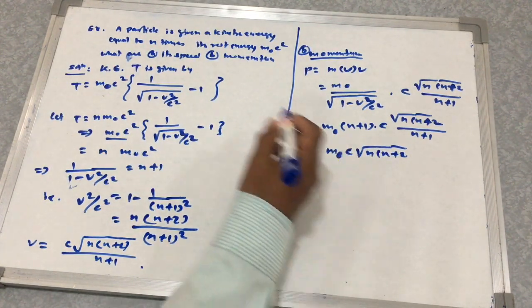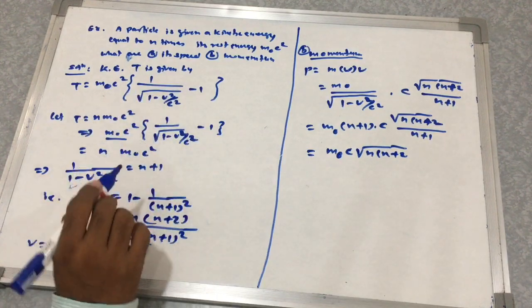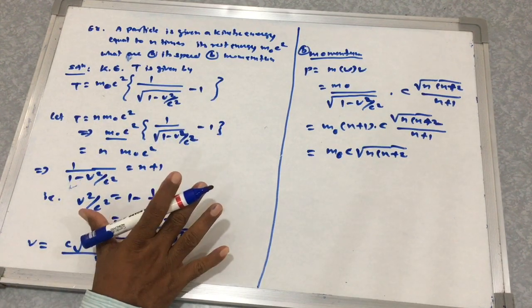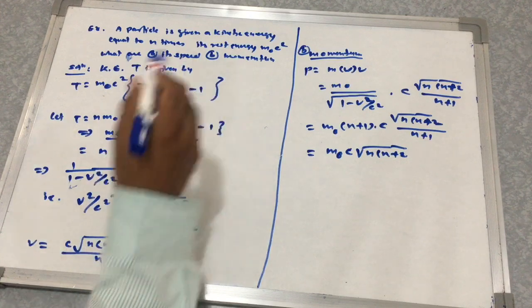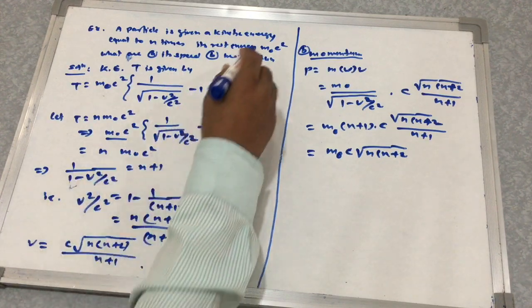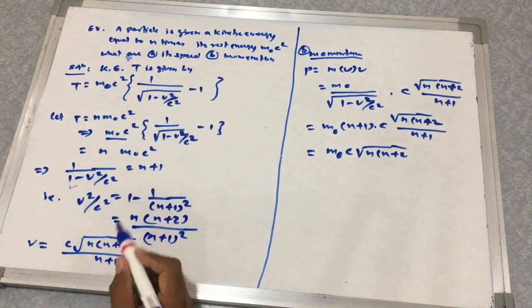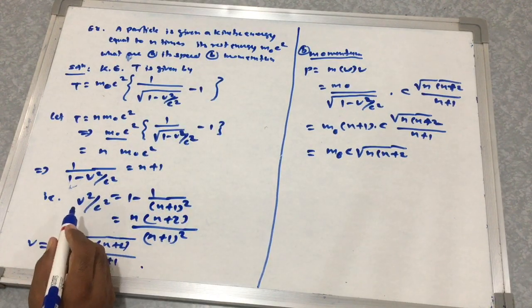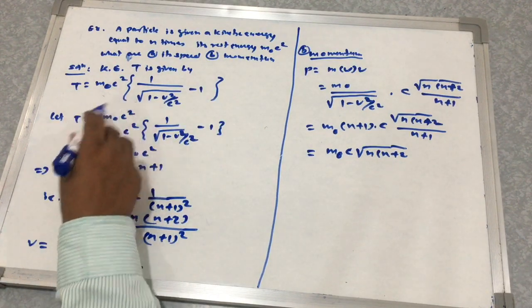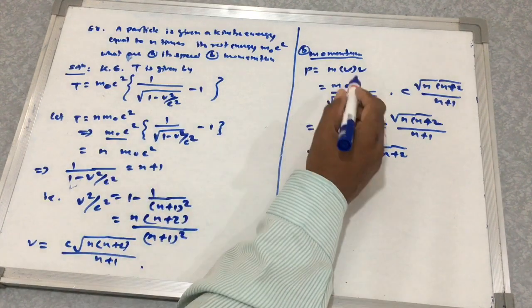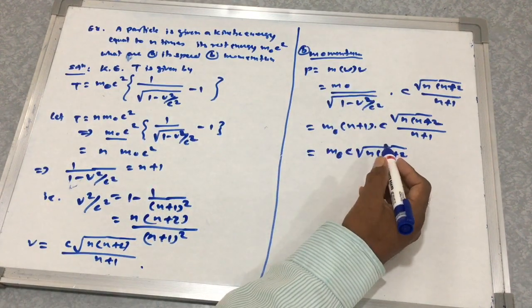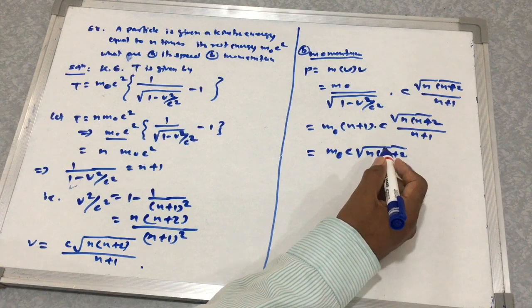So we have a particle given kinetic energy equal to n times its rest energy m0 c square, and we had to find the speed and the momentum. This is a very important example.